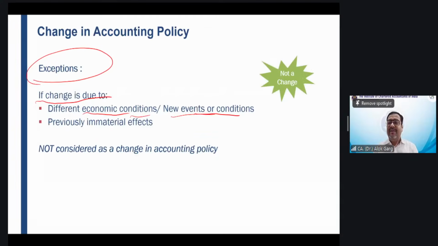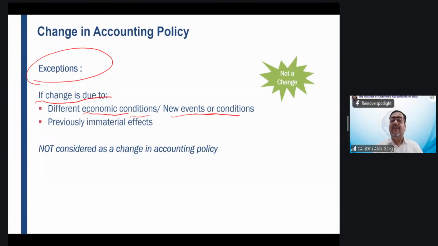So here, the company was applying Ind AS 16 because it was for its own business purposes, so it qualifies the definition of property, plant and equipment. But when the company has given it on a rental basis, it becomes an investment property. The definition of investment property is land and building held for capital appreciation or held for rental purposes. So the event or condition has been changed. So this PPE now qualifies as an investment property and hence it has to be changed. So friends, whether we will give the third balance sheet, give the retrospective application, or we have to do the prospective application.